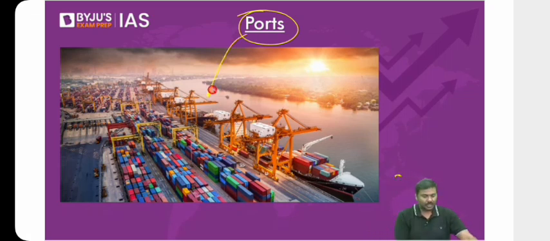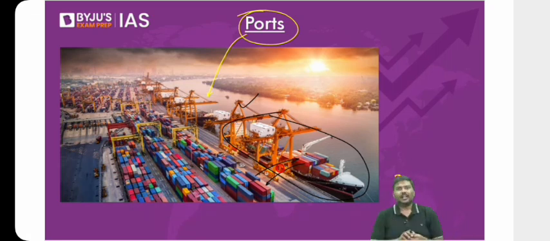What you can see in the picture? A ship or a vessel has come to the port. Now, the cranes are used to either remove the containers or load the containers. Simple idea. Offload or onload the containers, either onto the ship or from the ship. That's basically how ports actually work.